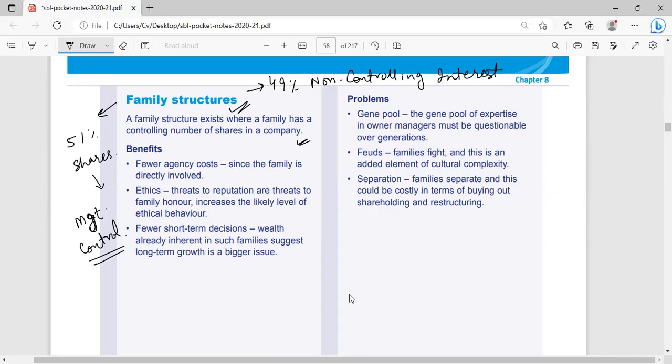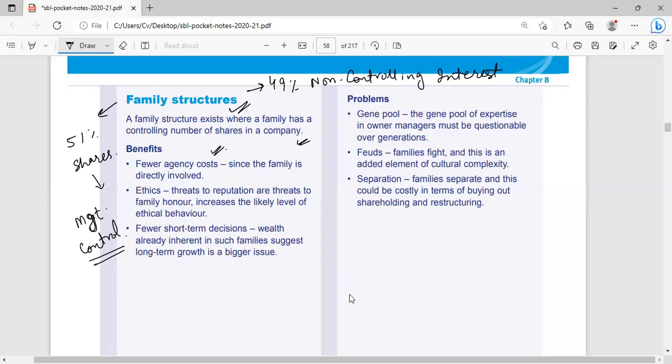What are the benefits of a family structure? The benefit of a family structure is fewer agency costs. Definitely, when the family is managing a company, it is quite easy for the company to decide how much revenue should be retained and how much dividend to be paid. And more, it is most likely that the management or family is presenting a true and fair view in their financial statements to the whole family or to all the members of the family.